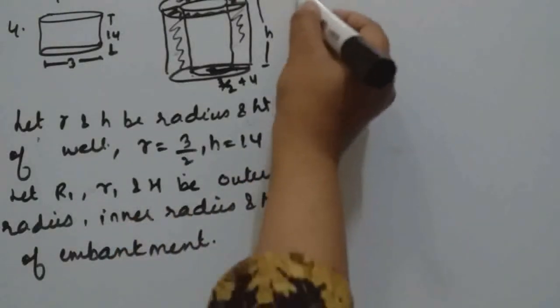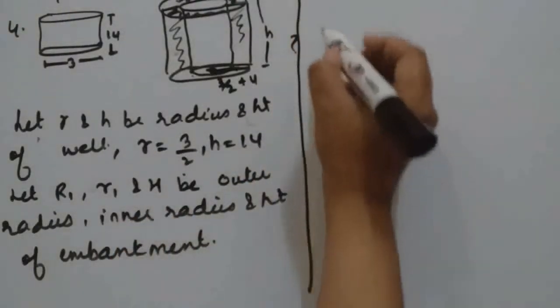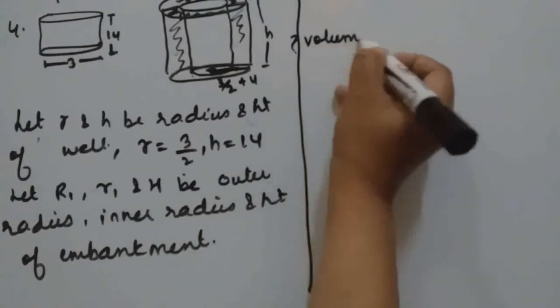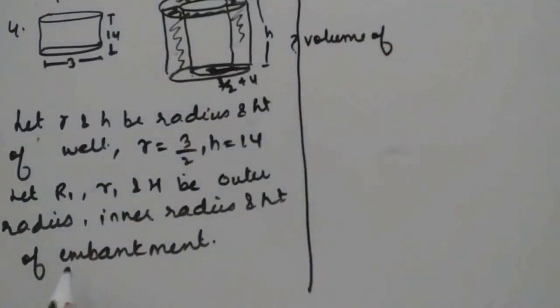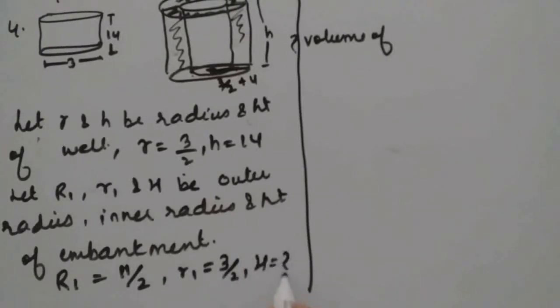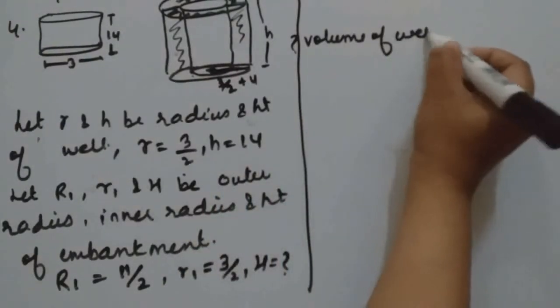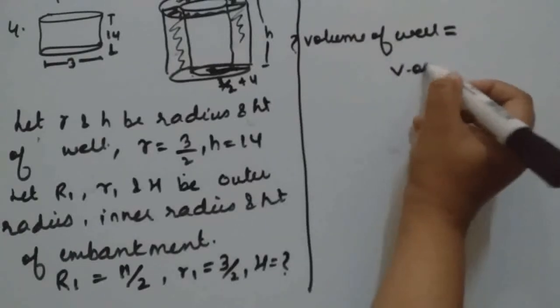So what we can write here? Volume of well, and here all the values also we can write. R1 we got as 11/2 and r1 is 3/2 and height we should find here. So volume of well is equal to volume of embankment.